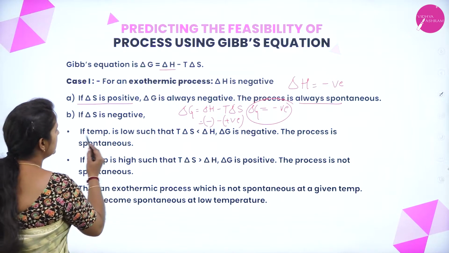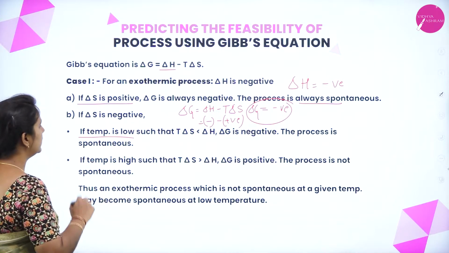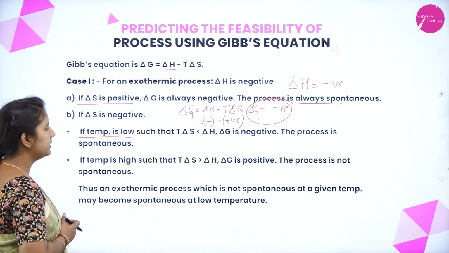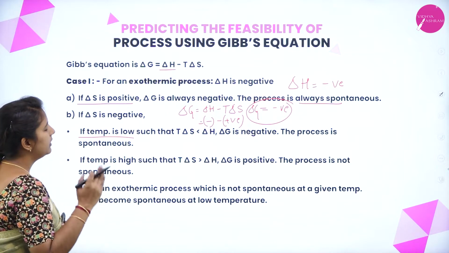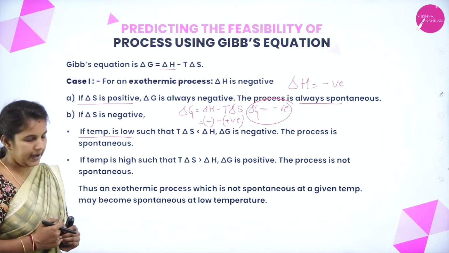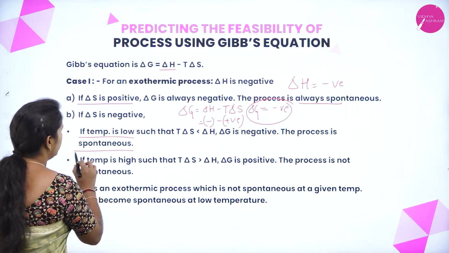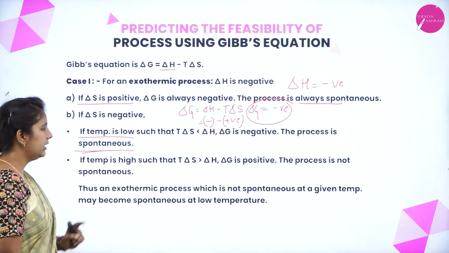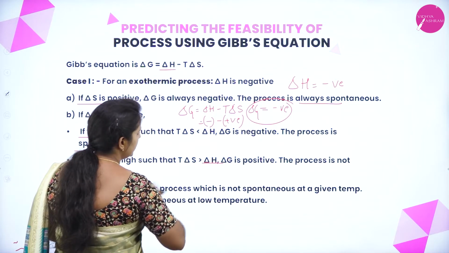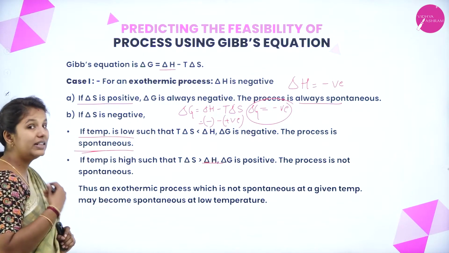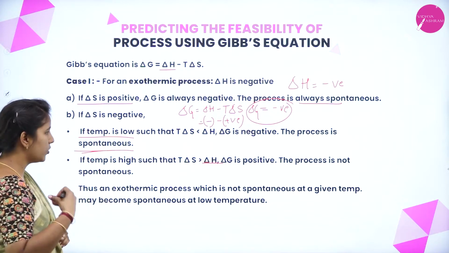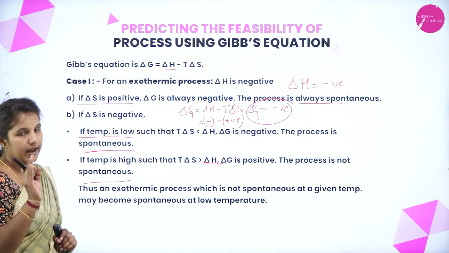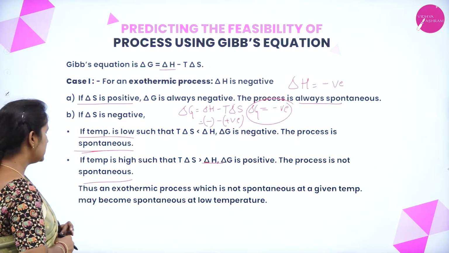If T delta S is lesser than the delta H, the delta G values become negative and the process is said to be spontaneous. If the temperature is higher, so that T delta S is greater than the change in enthalpy, then delta G becomes positive and it is a non-spontaneous process.